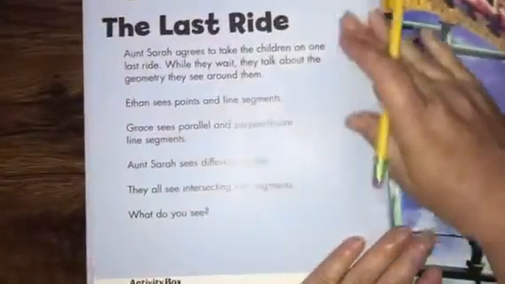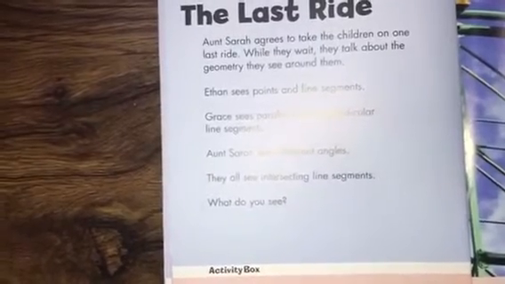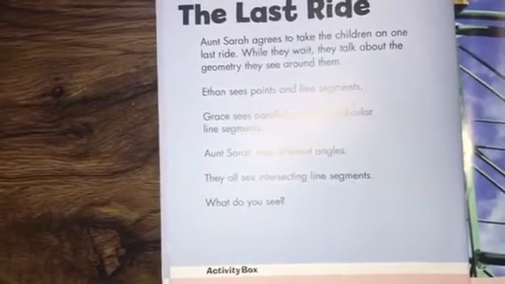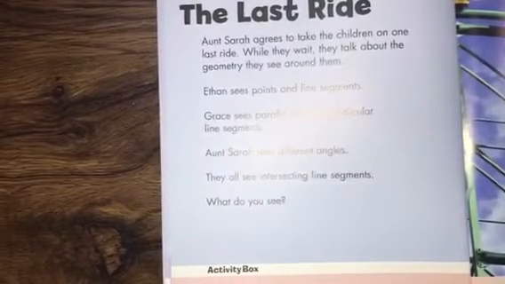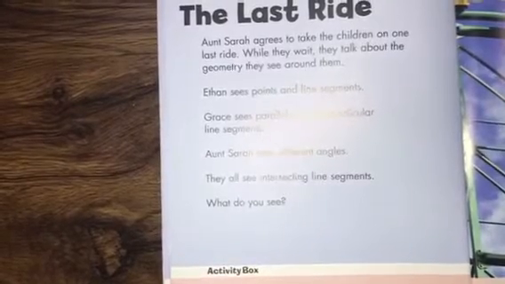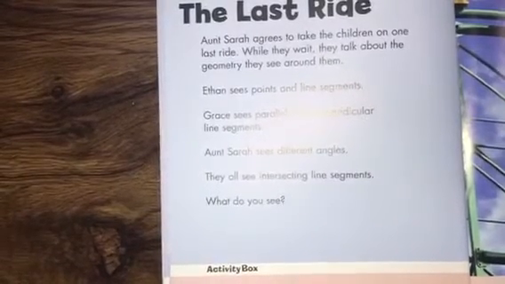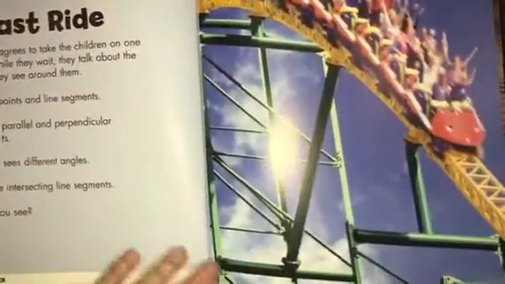The last ride. Aunt Sarah agrees to take the children on one last ride. While they wait, they talk about geometry they see around them. Ethan sees points and line segments. Grace sees parallel and perpendicular line segments. Aunt Sarah sees different angles. They all see intersecting line segments. What do you see?